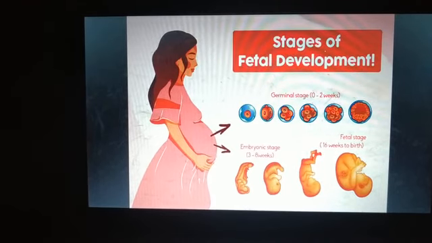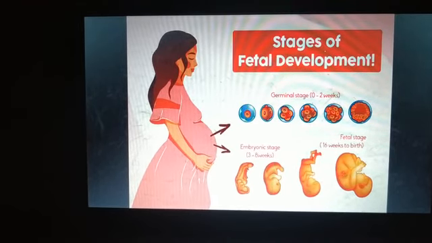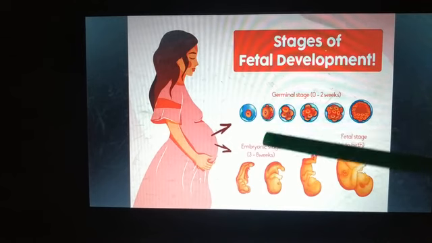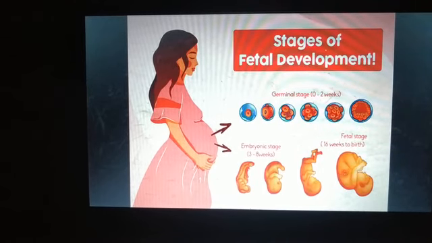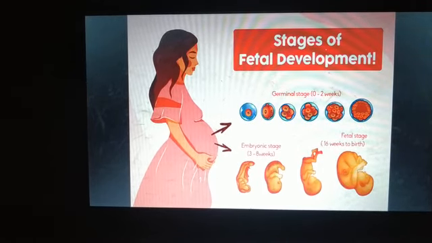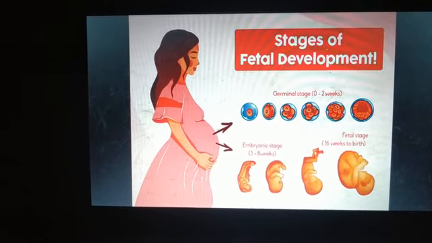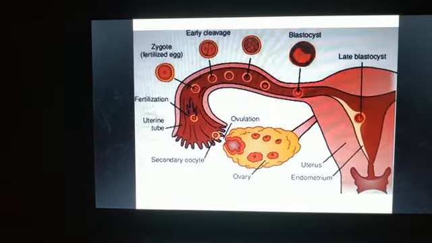Since our embryo is made up of a large number of cells, it is multicellular. This embryo then gets implanted, that is, it is fixed to the wall of the uterus, where it will undergo further development. I'll show you in the diagram.